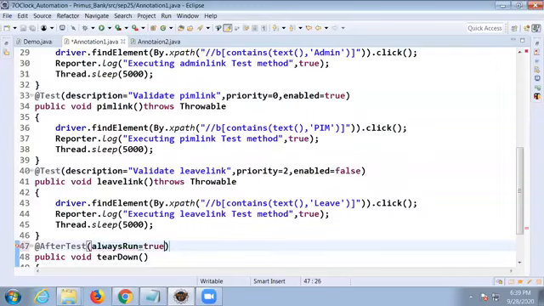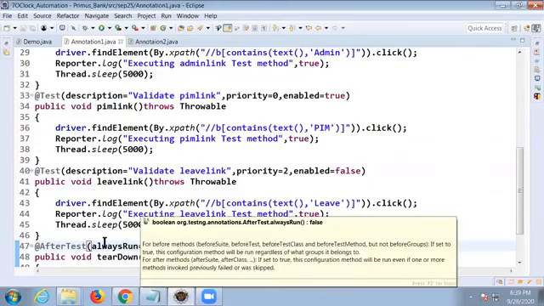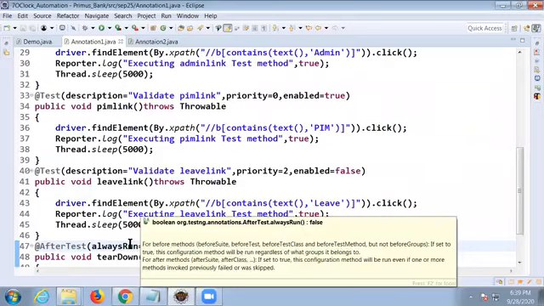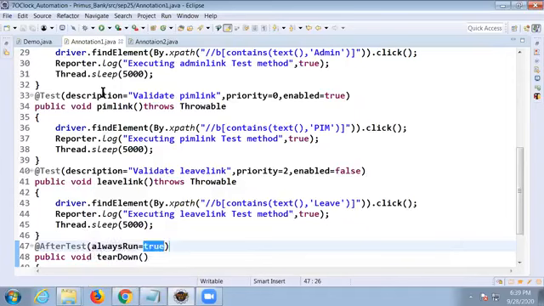What does that mean? It should always execute, whether your test cases are executing or not, the post condition should keep on participating every time. By default, it will be true. If you don't want this to participate, then we can say false. Only for after test, not for before.